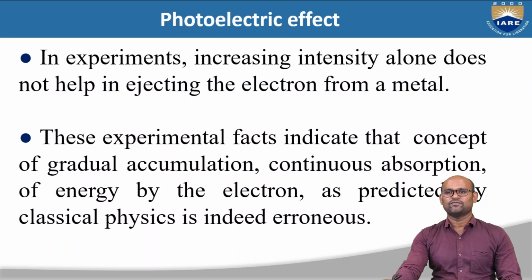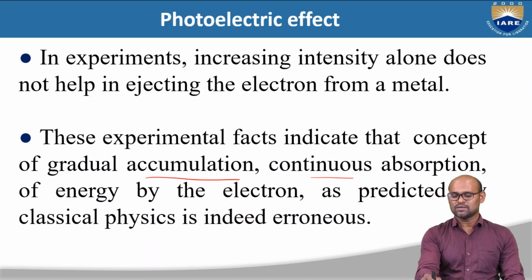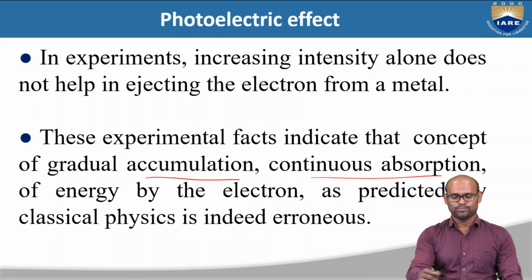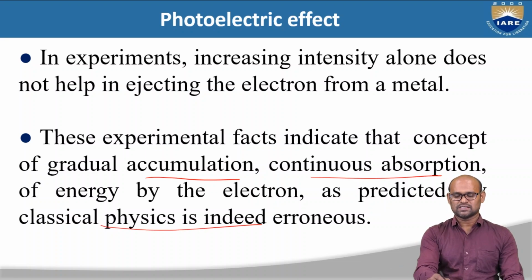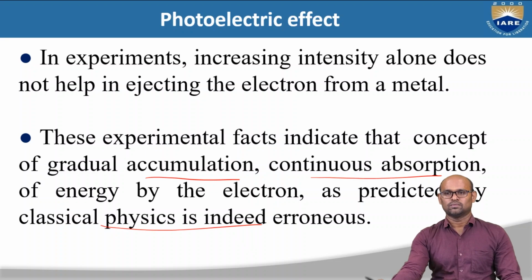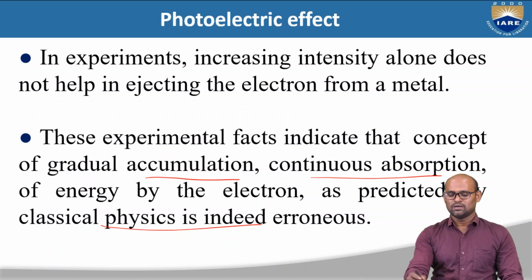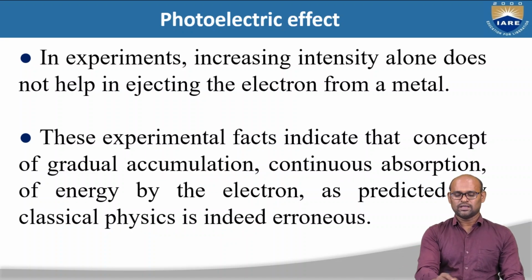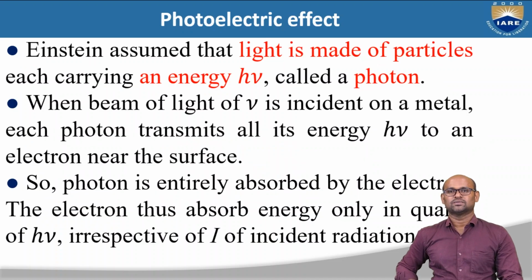So these experimental facts indicate that the concept of gradual accumulation, continuous absorption of energy by the electron as predicted by classical physics, is indeed wrong. That means even if you are giving a weak source of light with high intensity, the electrons will not be able to eject.